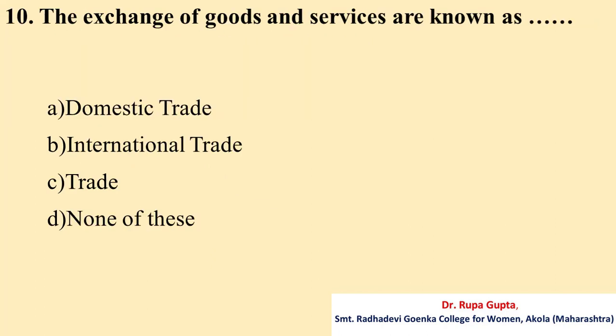Question number 10. The exchange of goods and services is known as A. Domestic trade, B. International trade, C. Trade, D. None of these. And the correct answer is C. Trade.